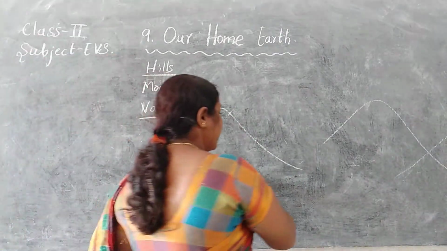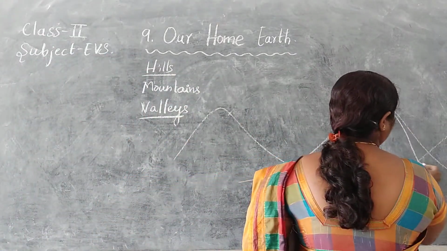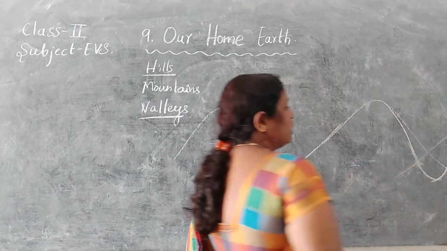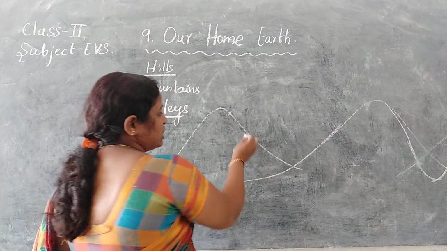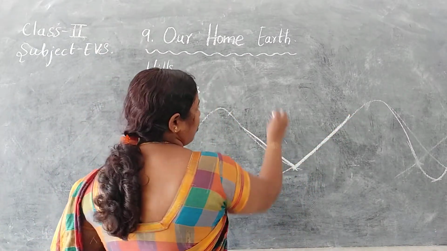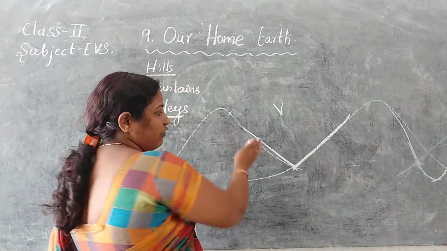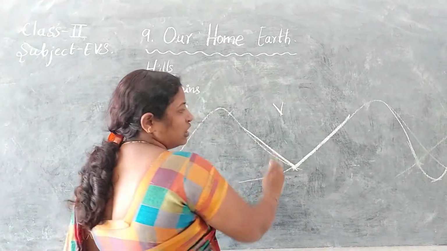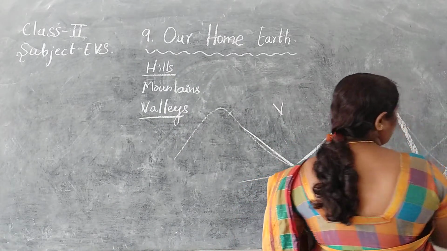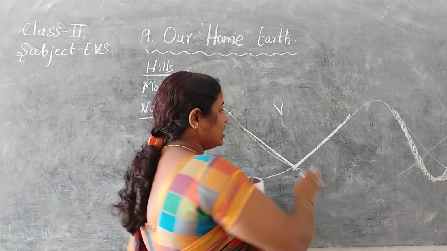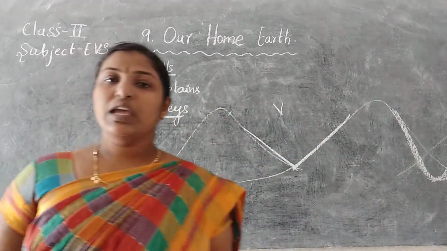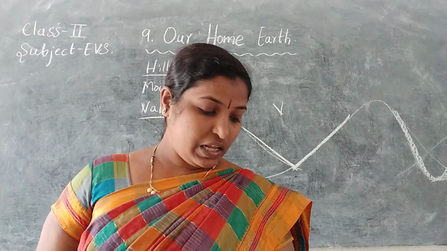In between mountains there will be, see, just see, in between the mountains has made the shape V. Okay, there will be flat land. Sometimes in between the mountains it may be in the U shape. Okay, these areas are known as valleys. These will be in between the mountains or the hills.